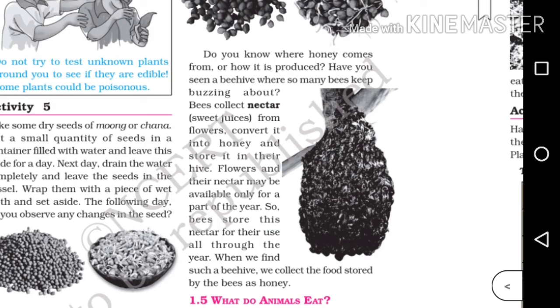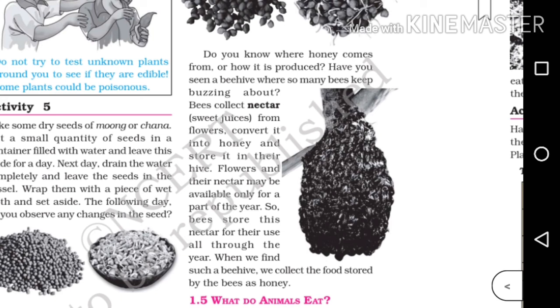Do you know where honey comes from or how it is produced? Have you seen a beehive where so many bees keep buzzing about? Bees collect nectar from flowers, convert it into honey and store it in their hive. Flowers and their nectar may be available only for a part of the year. So bees store this nectar for their use all through the year. When we find such a beehive, we collect the food stored by the bees as honey.